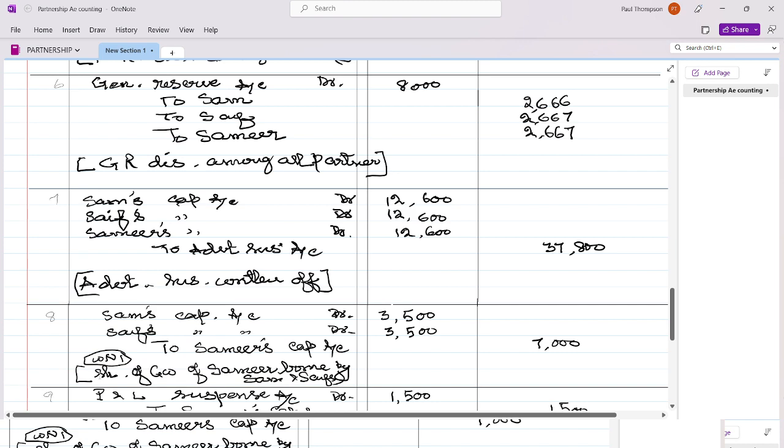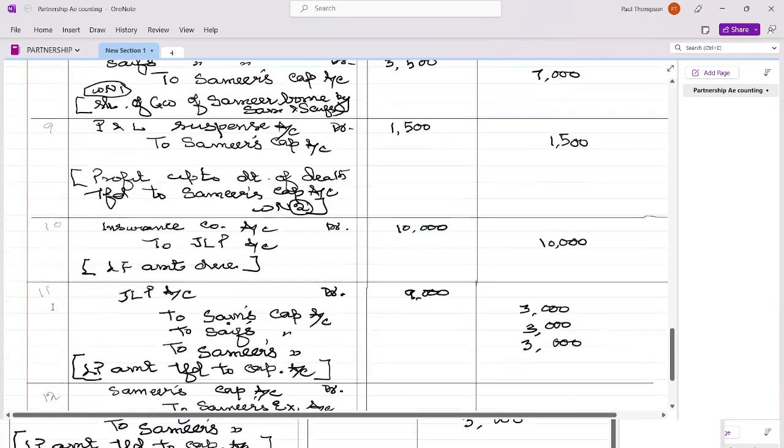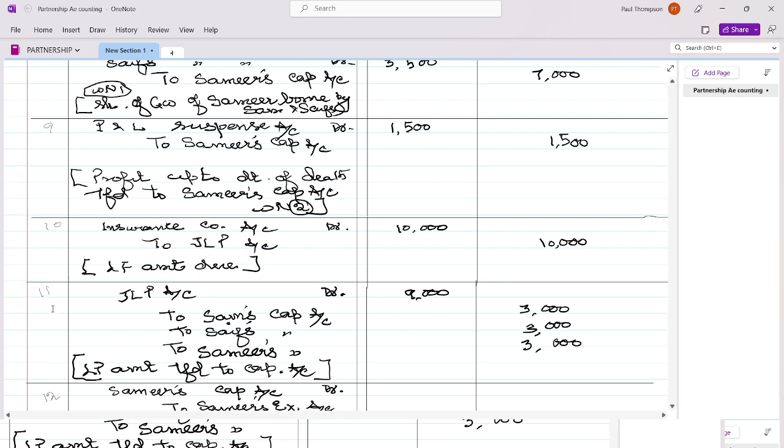There is a credit of 7,000, and there is a credit of 1,500, and insurance credit of 3,000, and one debit of 12,600. When you net off that, you add 40,000 plus 11,133 revaluation, 1,500 profit, 7,000 goodwill, GR and this investment fluctuation reserve 3,267, and 3,000 rupees from life policy, and there is a debit of suspense account 12,600.